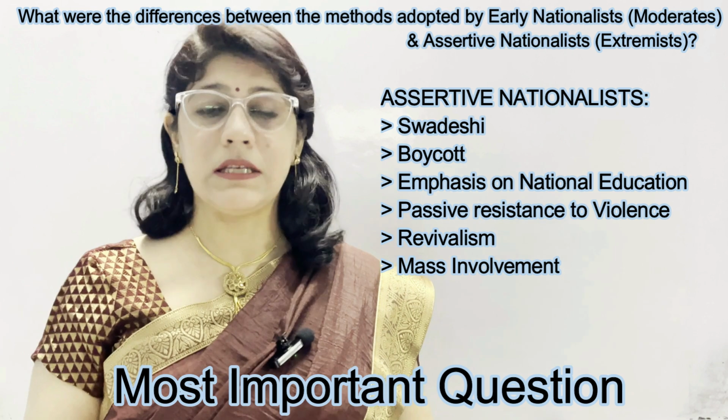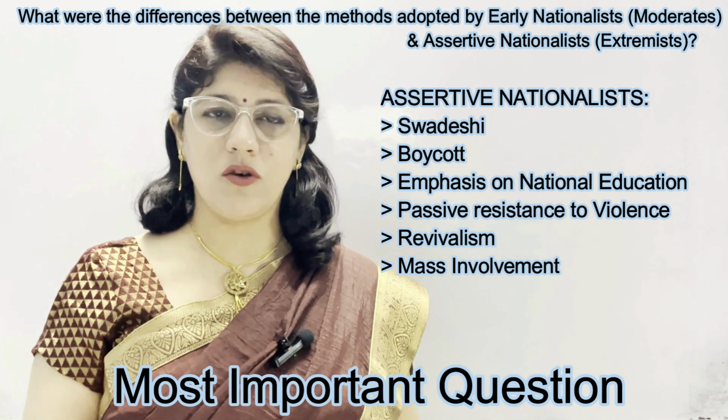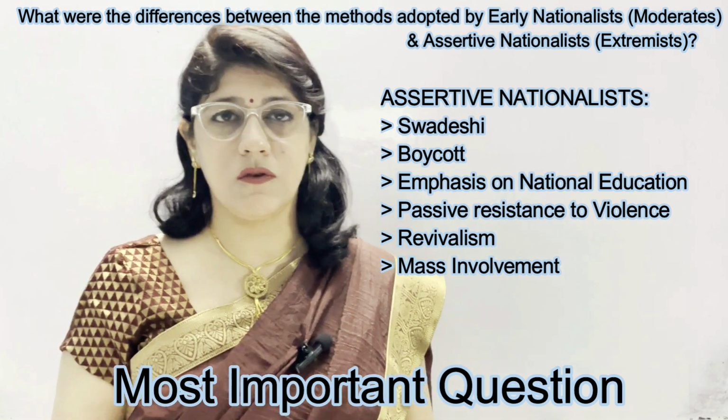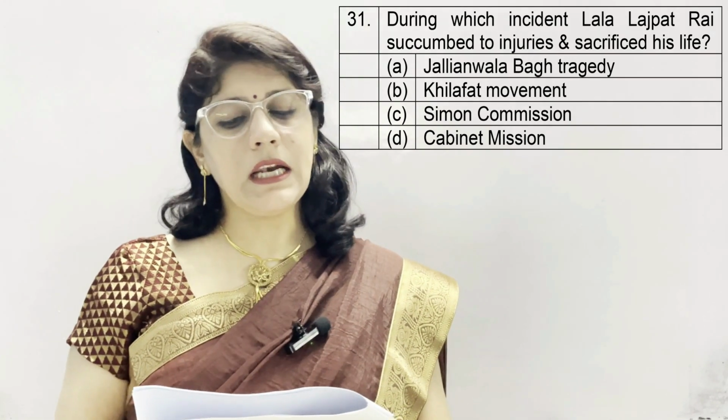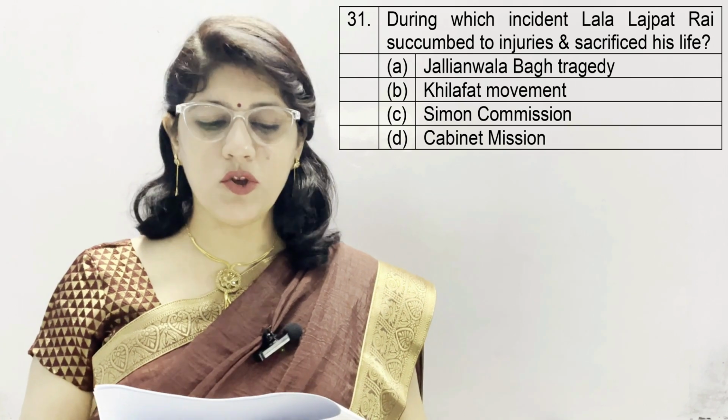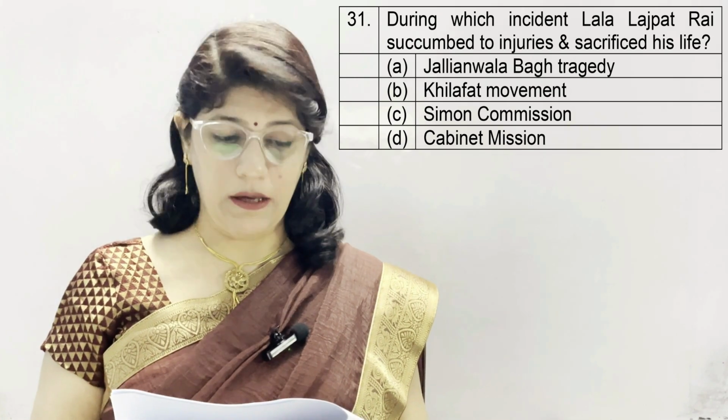Methods adopted by assertive nationalists and early nationalists. What is the difference between these methods? Now coming to question number 31. During which incident Lala Lajpat Rai succumbed to injuries and sacrificed his life?